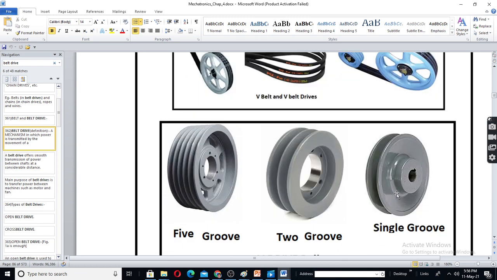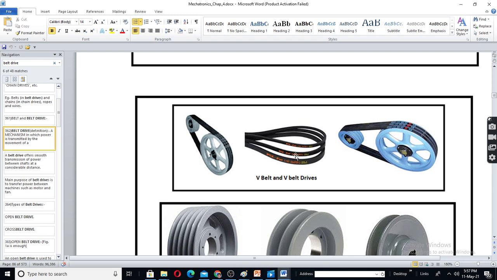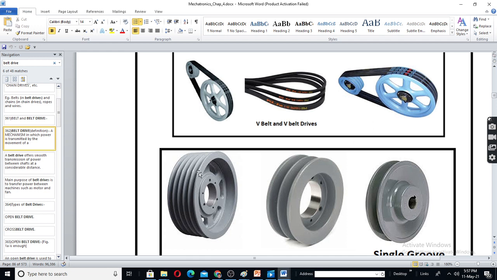This is single groove, two groove, five grooves. So accordingly you will have a belt which has three grooves in one belt. Sometimes you can put two, three, four, five separate belts also, but usually it will come as a single piece fit for this pulley.